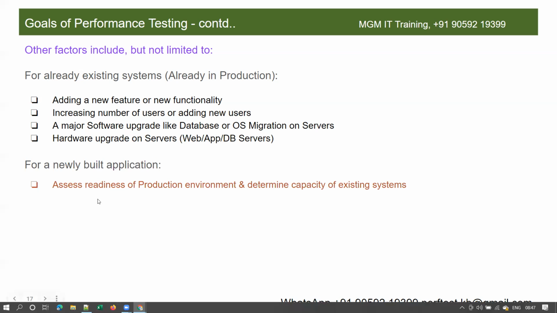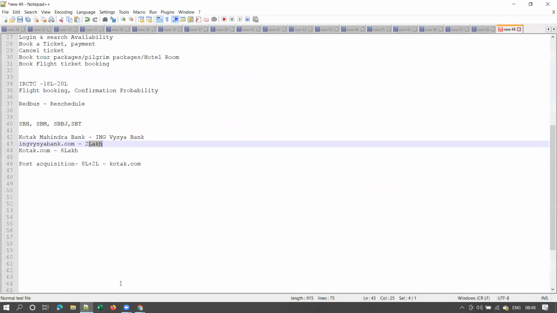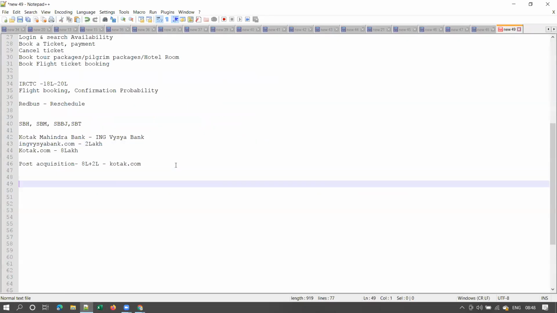The first and foremost reason is to assess the readiness of the production environment, meaning how ready and how good the application is to go into production. To assess that, we do performance testing for a newly built application. And also to determine the capacity of the existing system, meaning how much user load it can support while response times are within the SLAs.